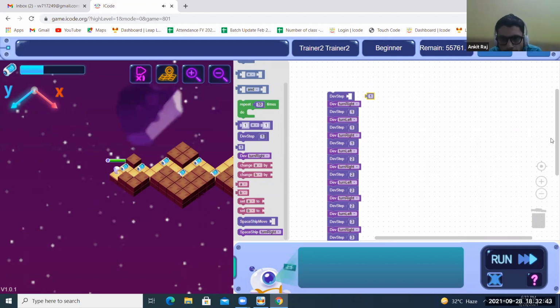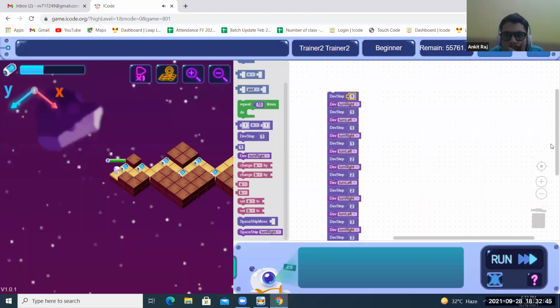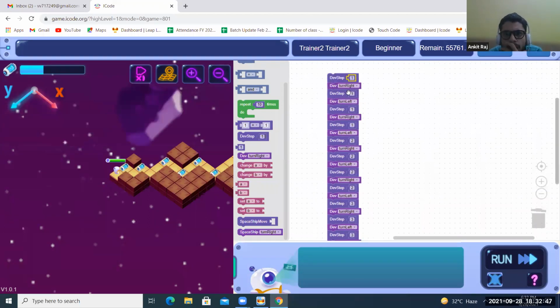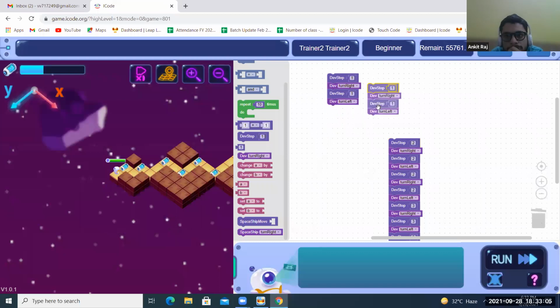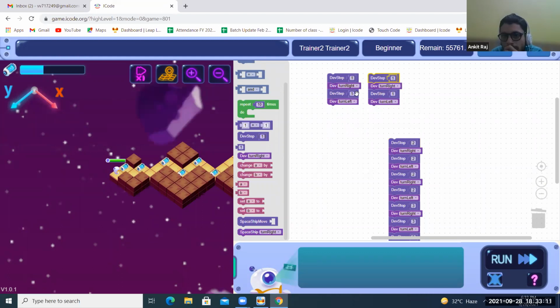Now Dev step 1 turn right, Dev step 1 turn left, Dev step 1 turn. Both of them are same, correct?